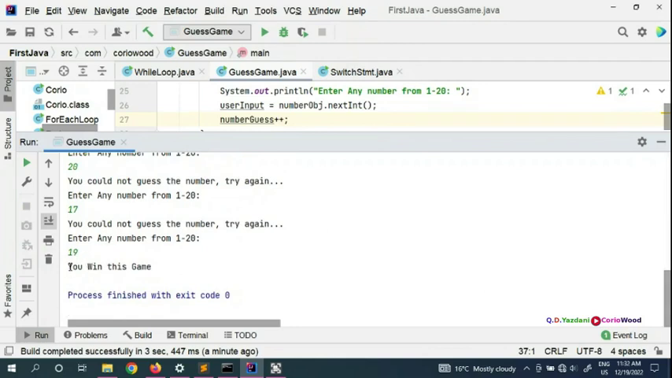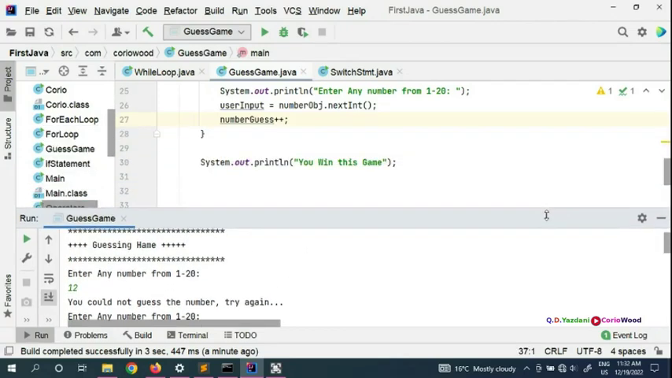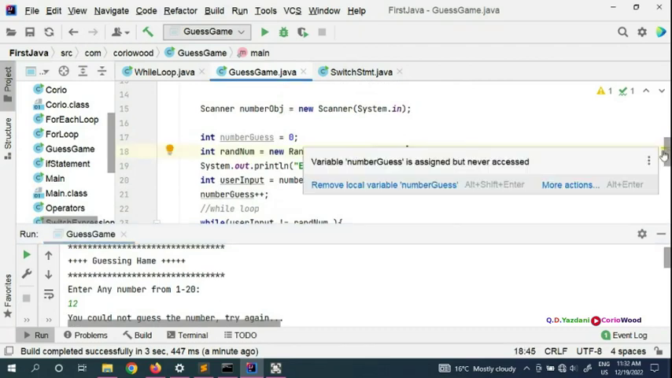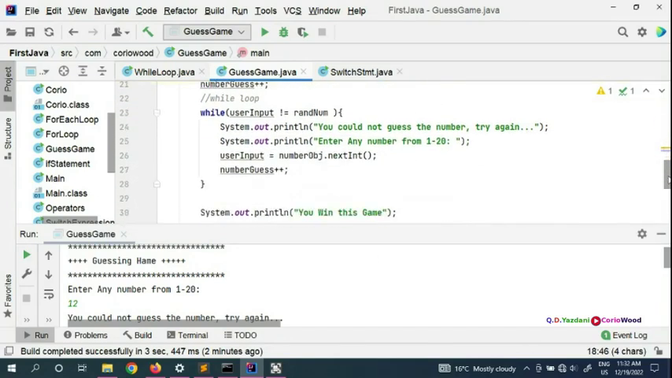So when it comes to 19, we win the game. We have to make it a little bit shorter because 20 is a huge number. We can put the bound here, for example from 1 to 5, because 20 is very long. You don't have to put it from 1 to 20, because you cannot waste another half an hour guessing what number. So we can put from 1 till, for example, 5.